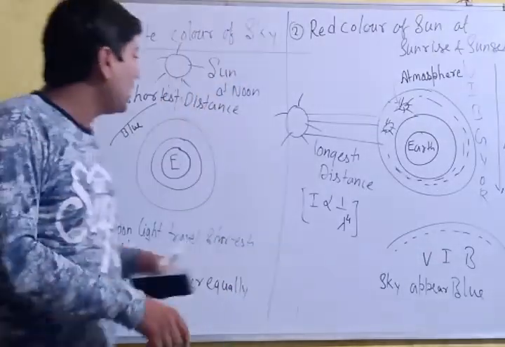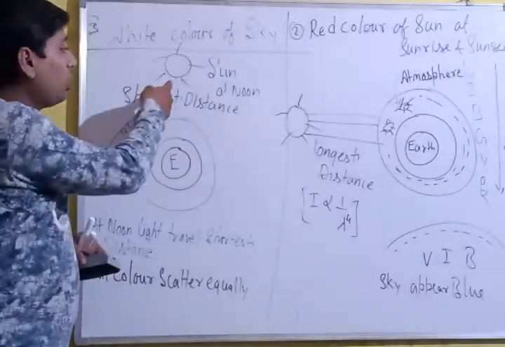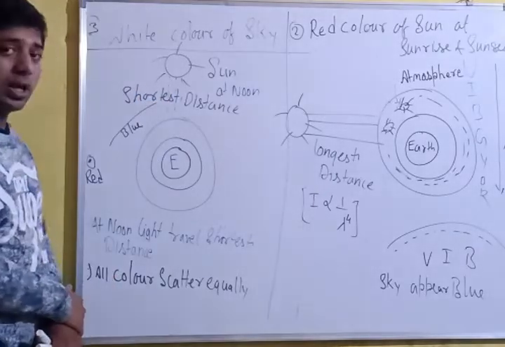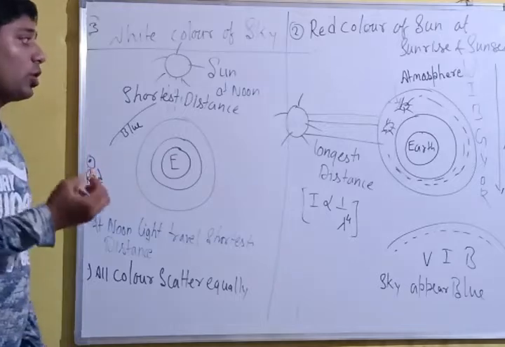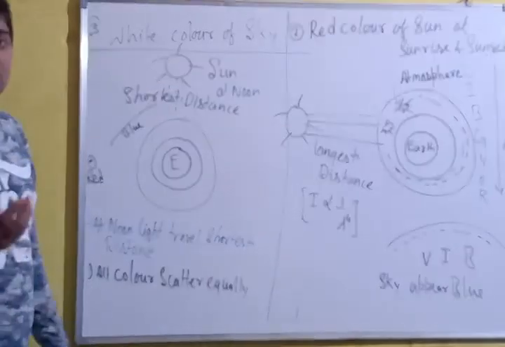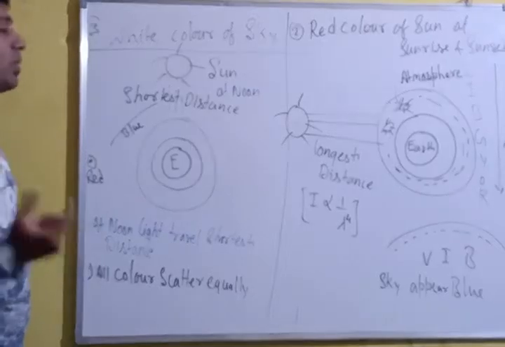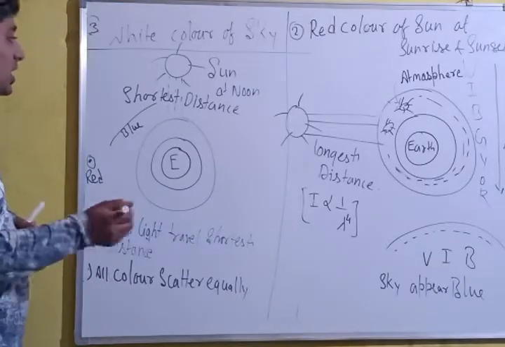That's why when the light of the sun has to cover the shortest distance, the Vibgyor colors will not be very clear. That's why the sun appears as a white color. Here you will say that I have told about three conditions.